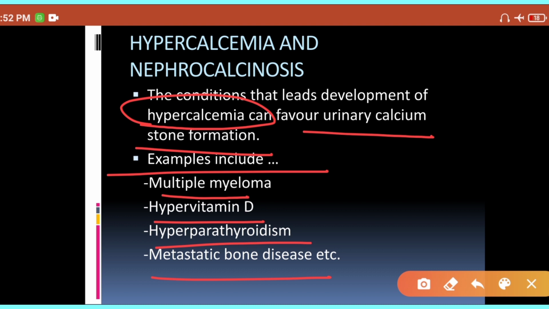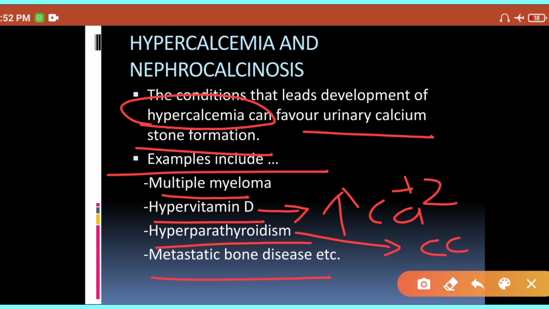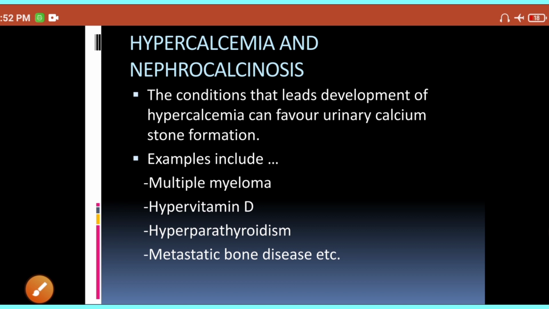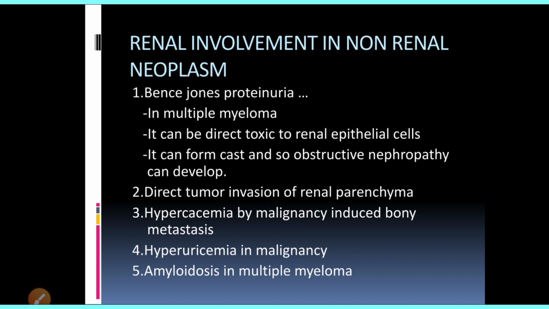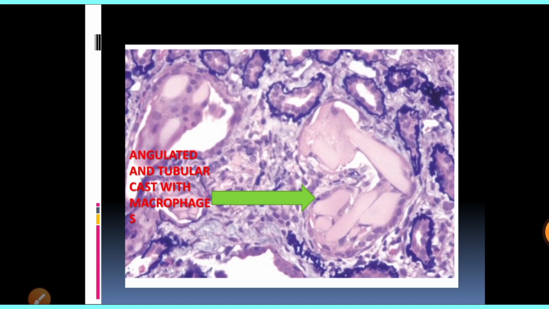What happens in hypervitaminosis D? The calcium absorption is increased. In hyperparathyroidism, there will be a direct increase in calcium because of excessive parathyroid hormone. And in metastatic bone disease, you will have osteolysis, so osteolysis will increase the calcium. So these are the examples of hypercalcemia in which you can develop calcium stones and nephropathy.